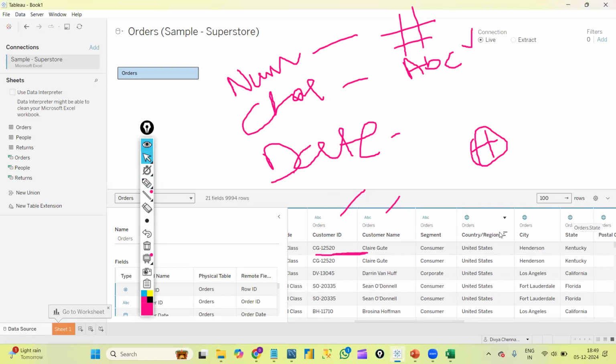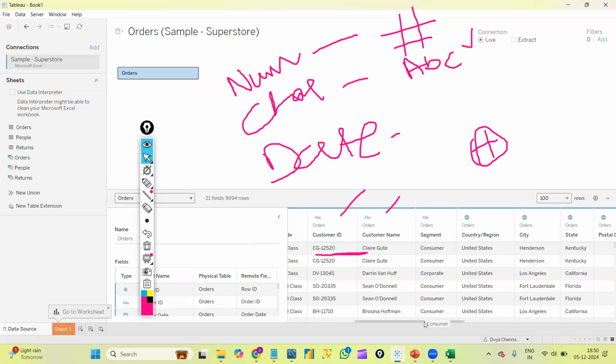By using these data types, we can understand what type of graphs to create for what kind of data. By using these columns, we can create maps. We have two types of graphs in Tableau, location kinds of graphs that deal with maps, the filled map and the symbol map. There we will get the map visualizations, and for that we will use these columns only. Going forward, we'll learn in detail.